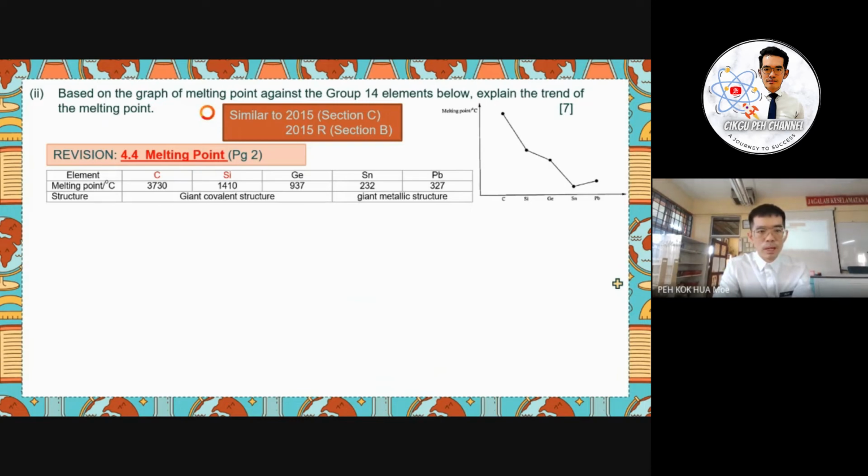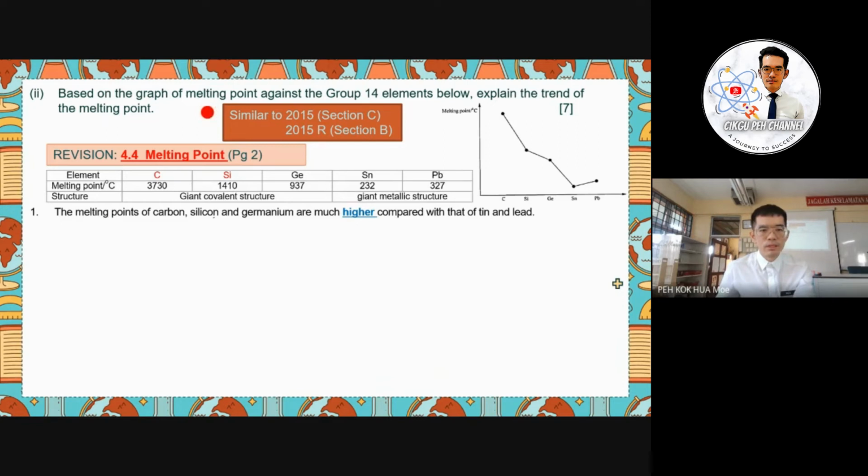Carbon has the highest melting point, and the lowest will be the tin. So we have to discuss why. Supposedly the lead should have the lowest melting point, but here it is different. So we have to discuss the overall, since the question asks for the trend of the group 14.